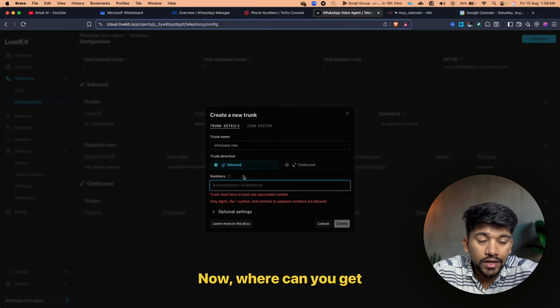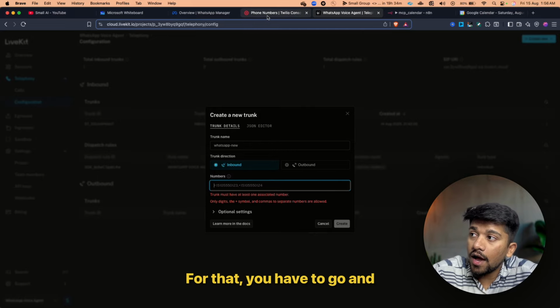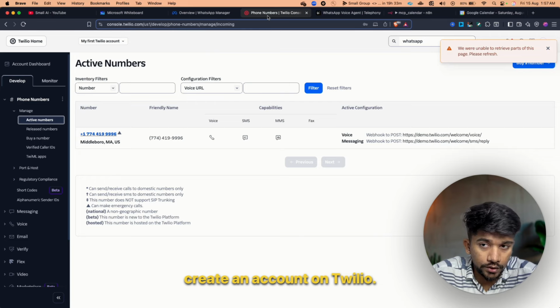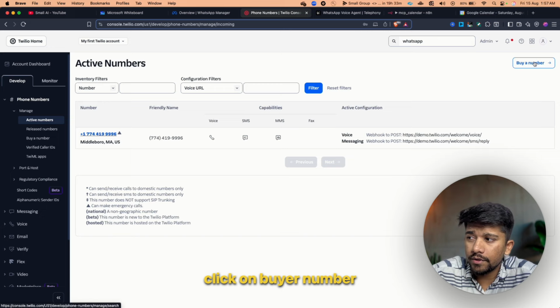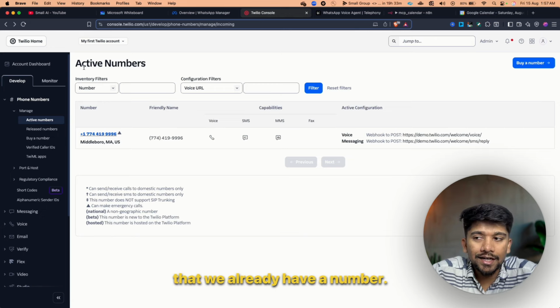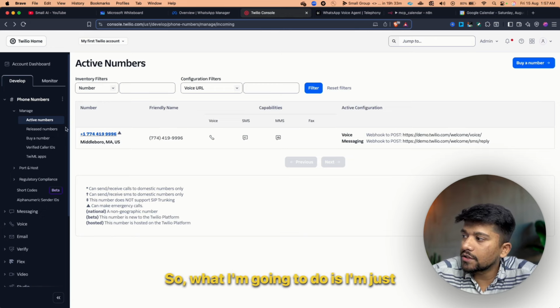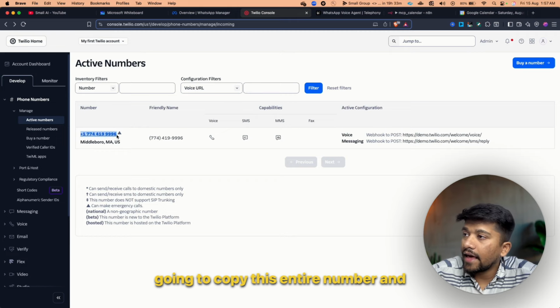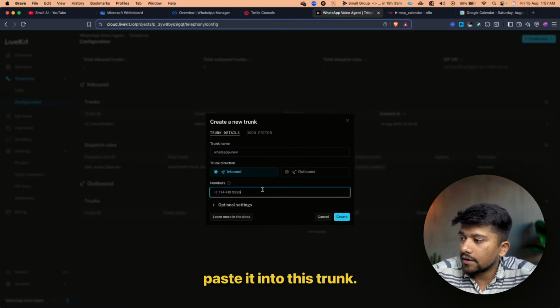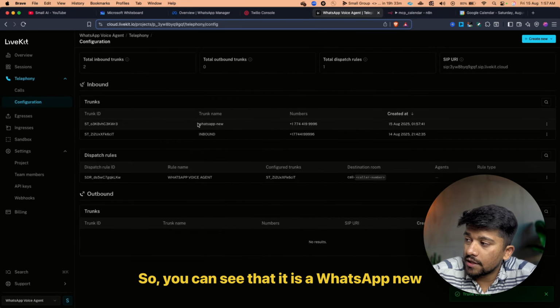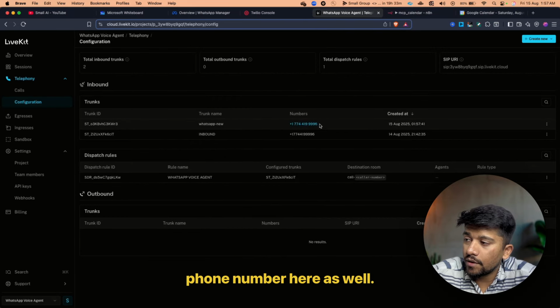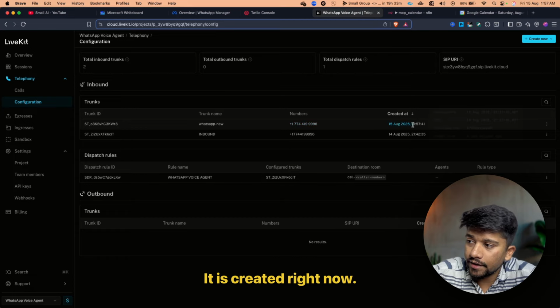Now, where can you get this WhatsApp number? For that, you have to go and create an account on Twilio. Now create an account on Twilio and just click on buy a number. As soon as you do that, in Twilio, you can see that we already have a number. So what I'm going to do is copy this entire number and paste it into this trunk. As soon as I do this, I'm just going to click on create. Perfect. So you can see that it is WhatsApp new, and I have added my phone number here as well. It is created right now.